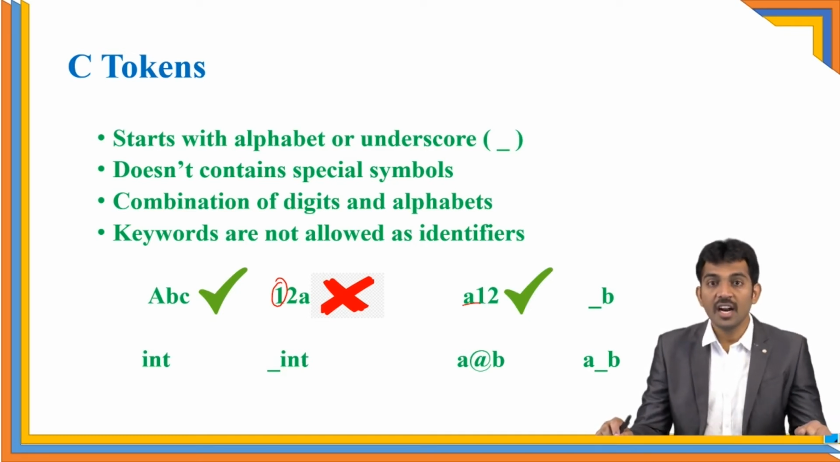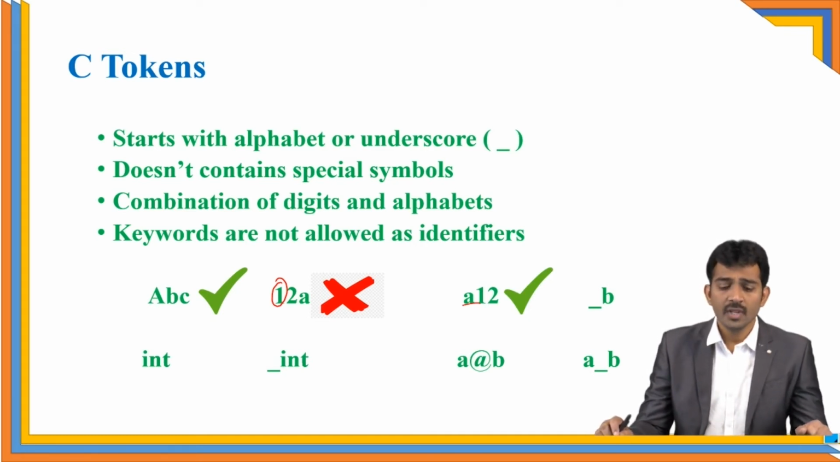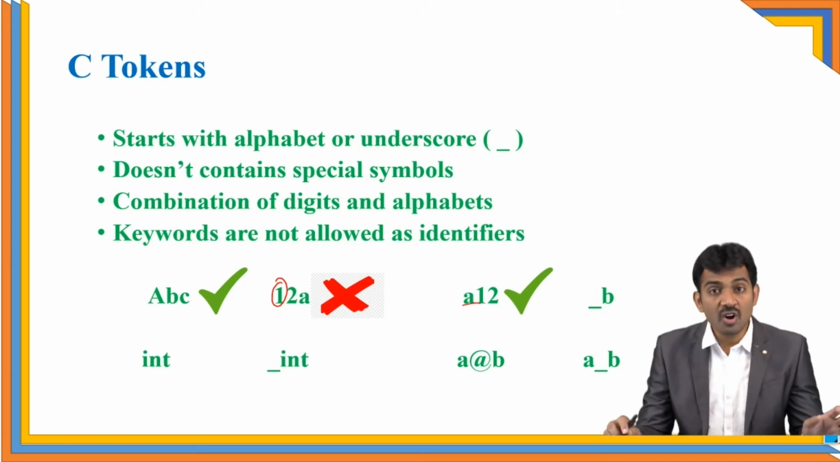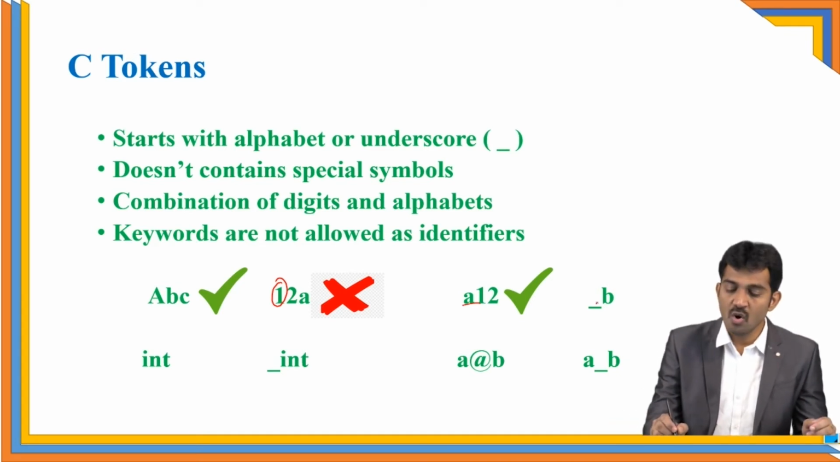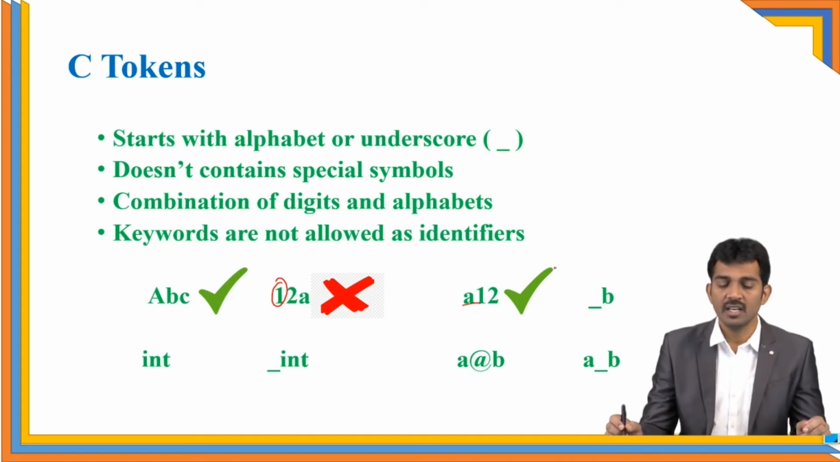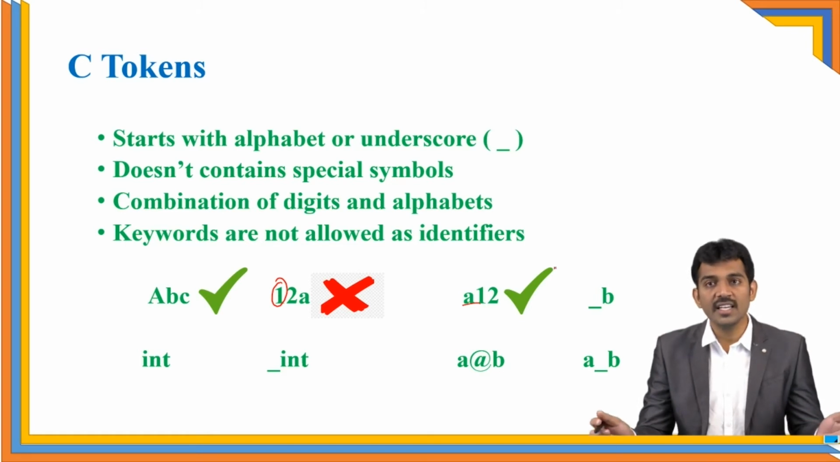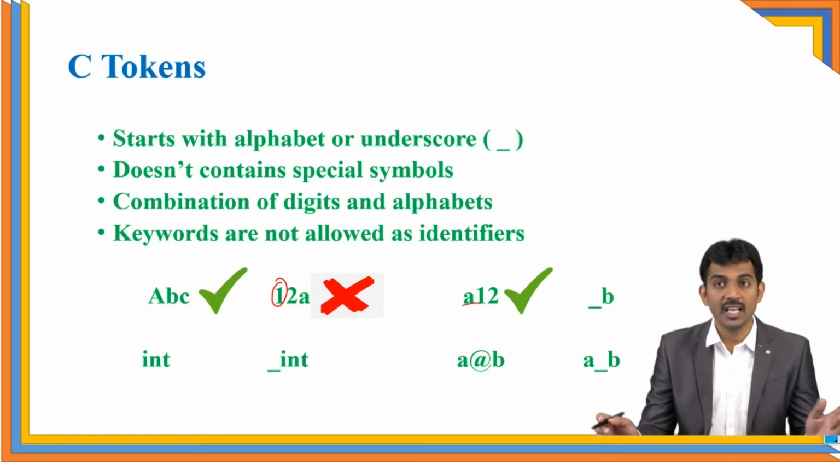Next, coming to underscore B. As per the rules, it does not start with a number or any special symbol, but it starts with an underscore. Yes, underscore is valid. The first point is valid. Coming to the next, it does not contain any special symbols other than underscore.